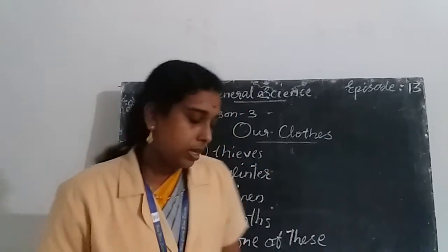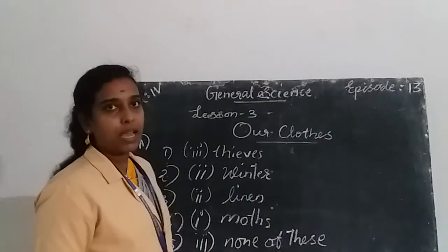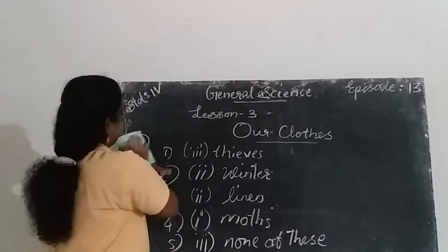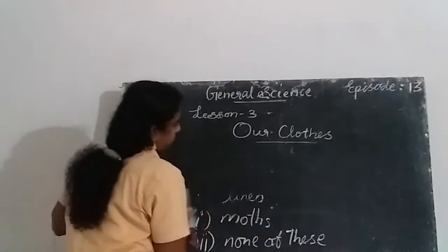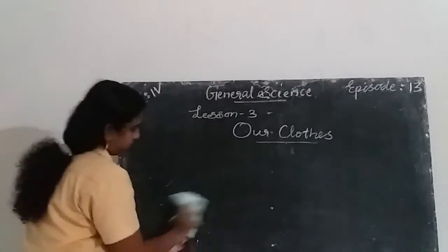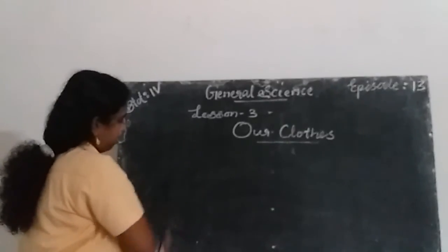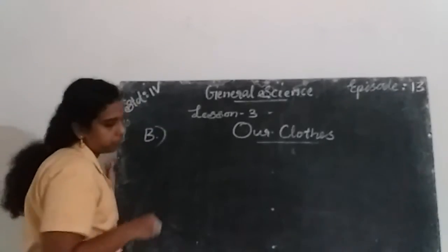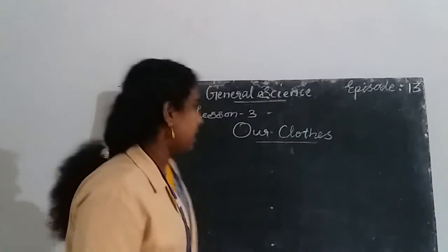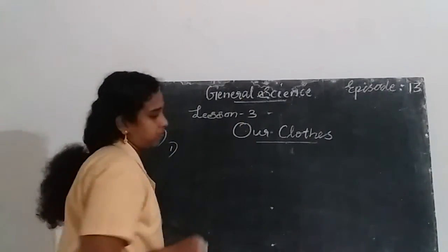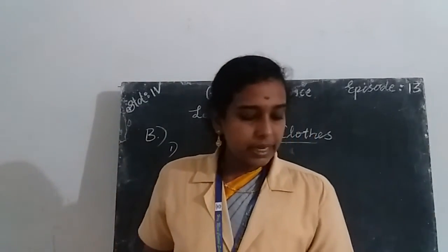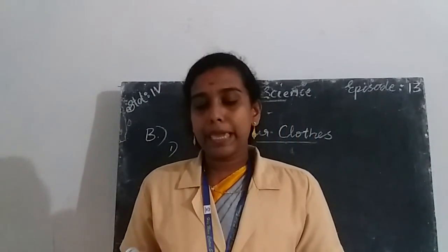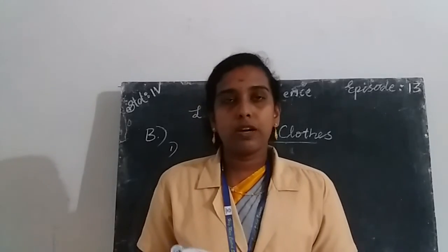The next one is fill in the blanks, Part B. First question: dried dash leaves are used to keep insects away from woolen clothes.